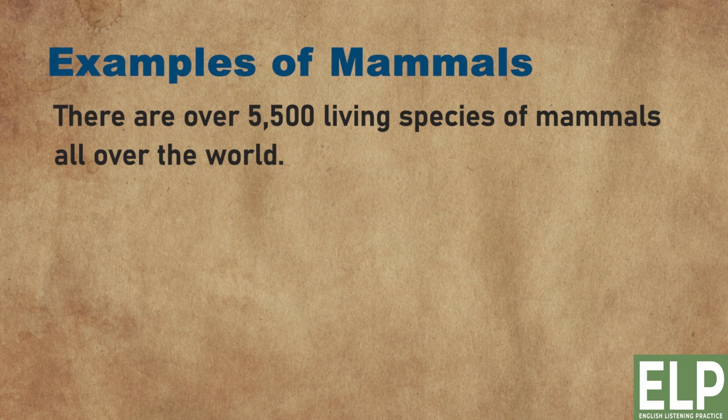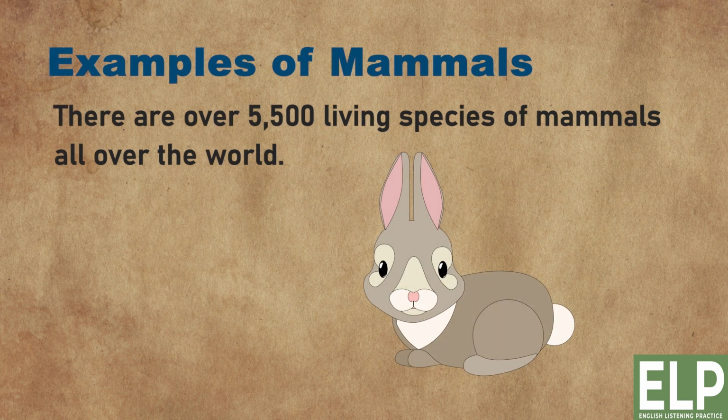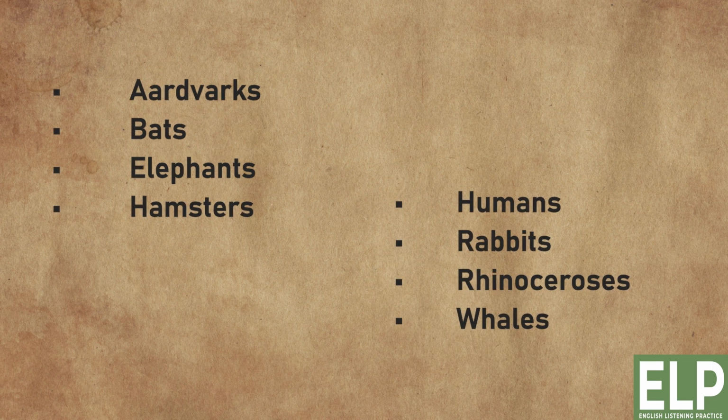Examples of mammals. There are over 5,500 living species of mammals all over the world. Aardvarks, bats, elephants, hamsters, humans, rabbits, rhinoceroses, whales.